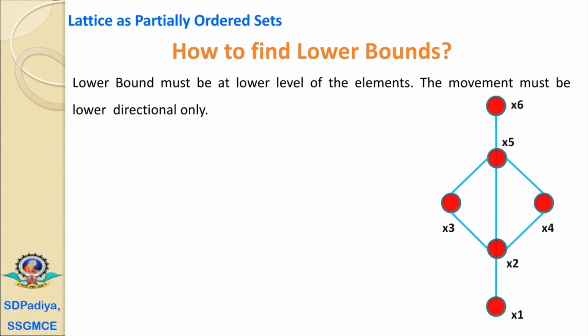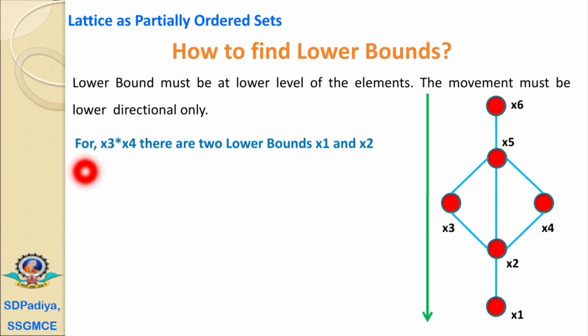Suppose we have this Hasse diagram with the elements x1, x2, x3, x4, x5 and x6. Then if we have to find the lower bound of any two elements, we have to find it in the lower direction only.